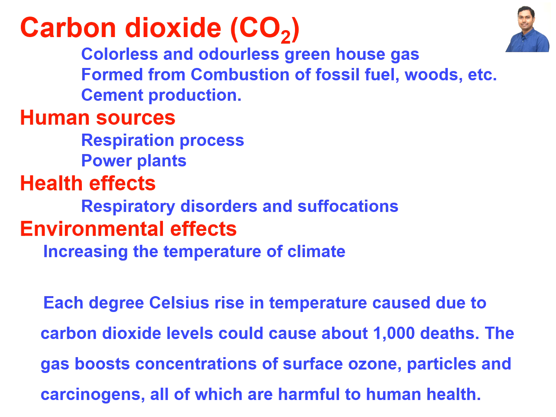Like sulfur dioxide, carbon dioxide is also harmful for the atmosphere. It is a colorless and odorless greenhouse gas. It can be formed from the combustion of fossil fuels, wood, etc., or from cement production. And here are some human sources. The respiratory process also causes carbon dioxide production. Some power plants also cause carbon dioxide production.